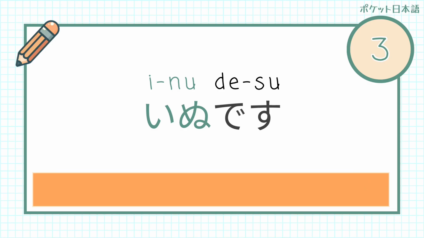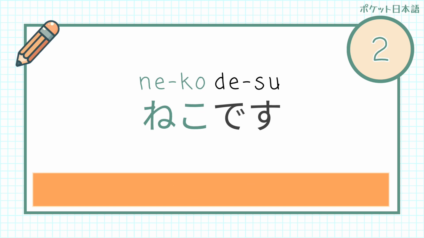Probably. I'm going to show you some simple sentences. You have 3 seconds to figure out the meaning. If you need longer, you can stop and pause. And if you don't know the vocab yet, you're welcome to go and look at my vocabulary lesson. Let's go. Inu desu. It's a dog. Just as a note, in Japanese, they don't say a. So inu desu is it is a dog, but there's no word for a, so don't worry about that. It is dog. Neko desu. It's a cat.